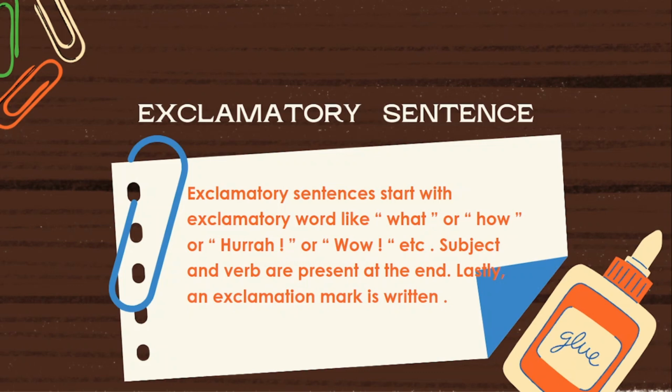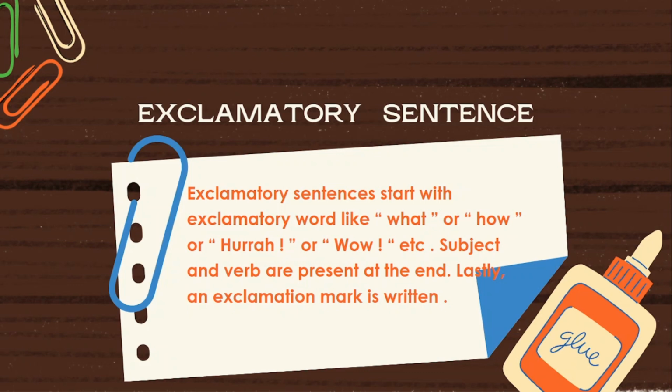What are the optionals? The sentence may start with an exclamatory word like what or how or hooray or wow. Subject and verb may be present at the end but it is not compulsory.